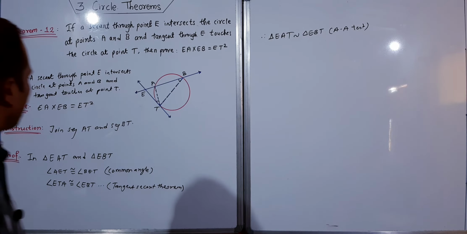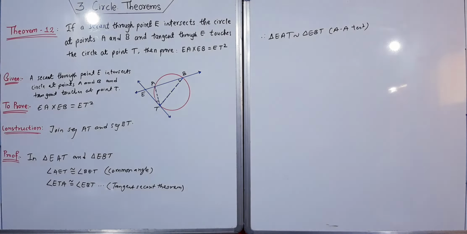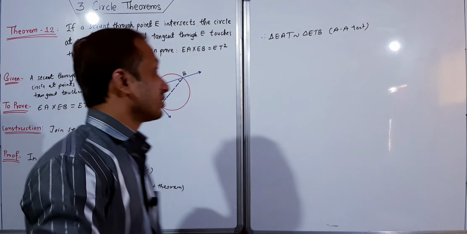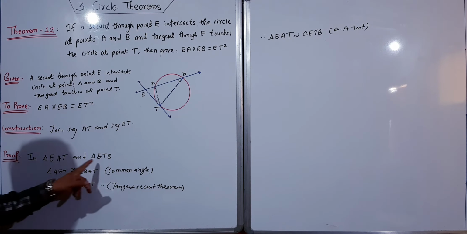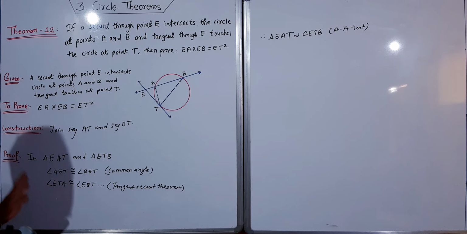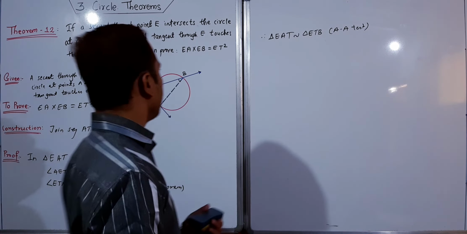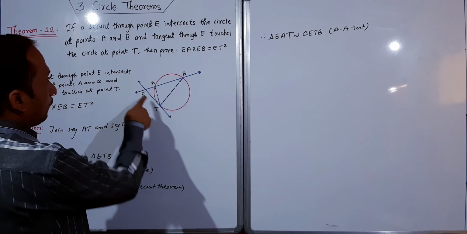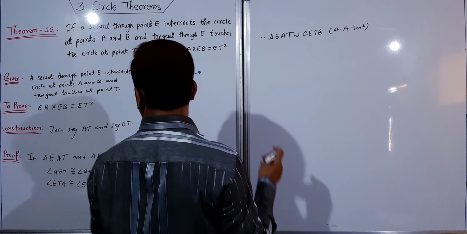One second, I have made something wrong. Actually, sorry, I took the name wrong, so we just do the correction here. It is triangle EAT and triangle ETB. Other things are the same, no changes there, but this is the actual name. These two triangles we have selected.